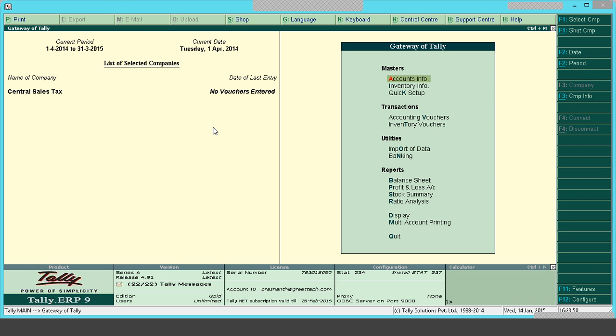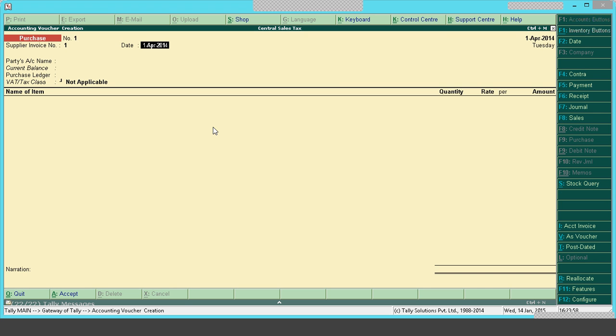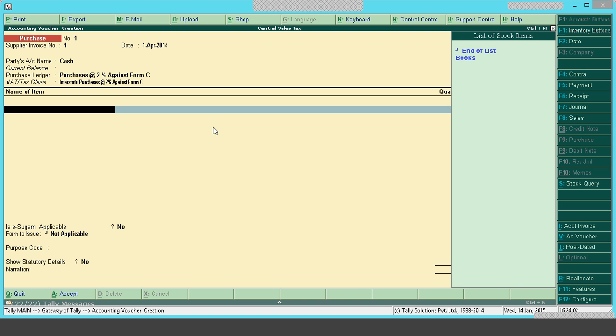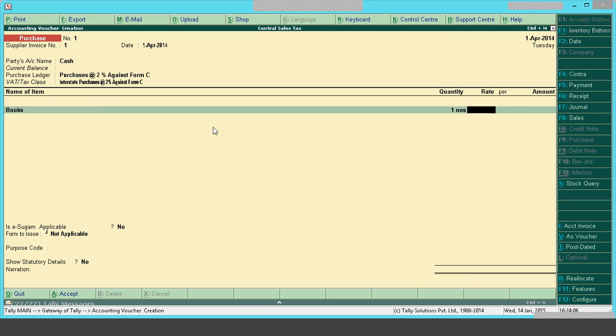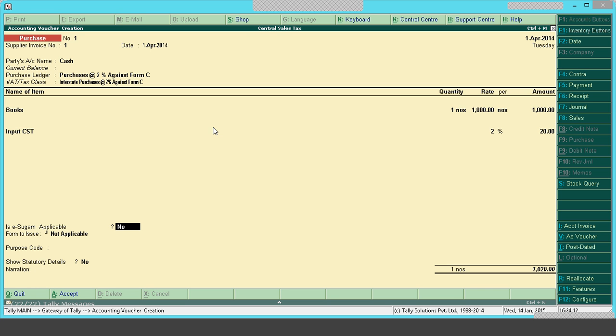Since input CST has no credit, it would be treated like an additional cost of purchase. Making a purchase transaction. Purchases. I'm purchasing one book at 1,000 rupees. I'm taking input CST, that is 20 rupees. Form to issue is C-form. So what is the form number? You will get the forms later. So later when you get the forms, these details can be filled in.